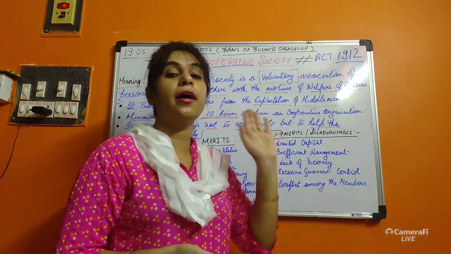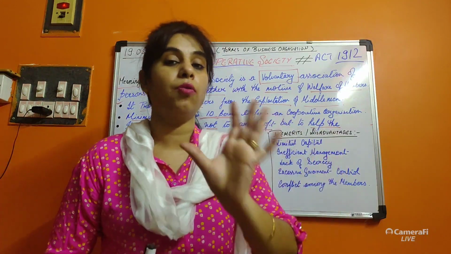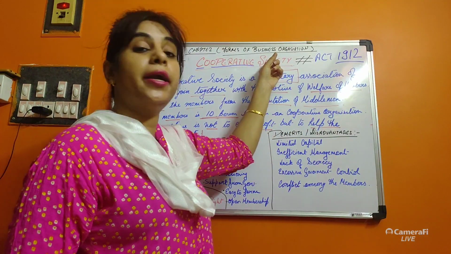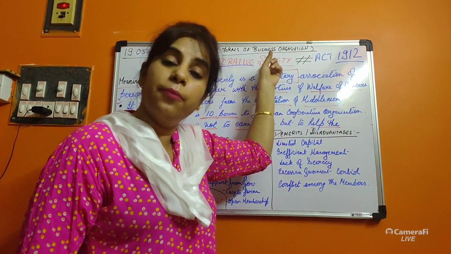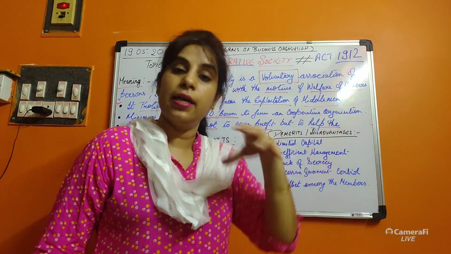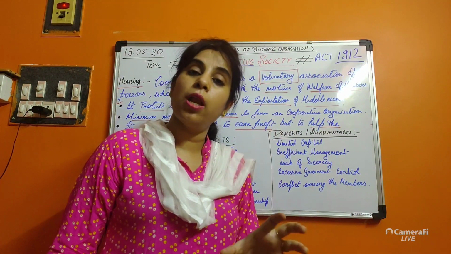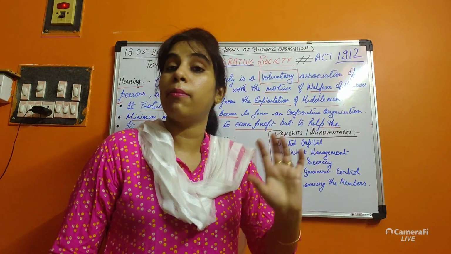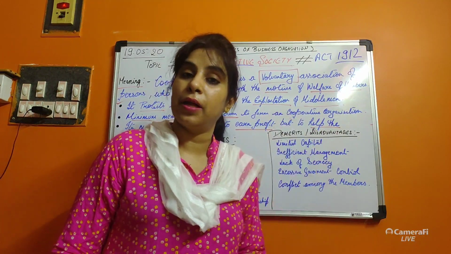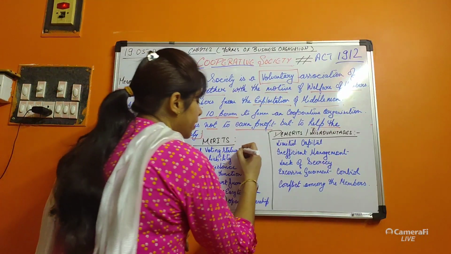Members come, register themselves into the cooperative society, and bring some amount of capital. The capital is of small amount only, but the amount varies with the variation of the people. So equal voting status, we have already understood.